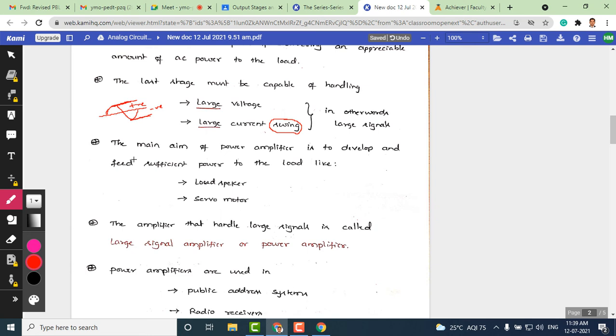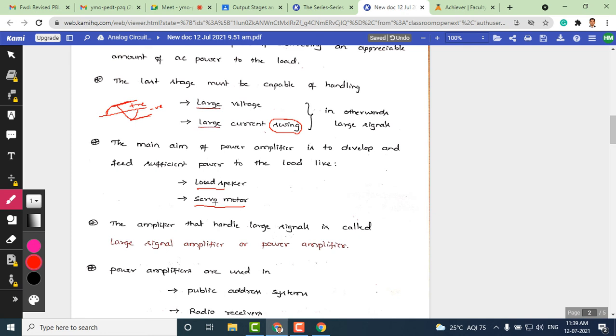So what is the main aim of the power amplifier? It has to develop a power which is sufficient to drive the loudspeaker, and it need not always be a loudspeaker, though in this chapter we always use the power amplifier to drive the loudspeaker. This can also be used to drive servo motors, which you might have seen already in control systems, PID based systems.